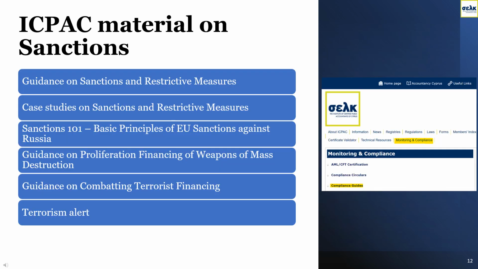Finally, ICPAC has issued a number of guidance documents, in an effort to enhance awareness and facilitate its members to navigate the complex legal and regulatory framework relating to sanctions. The guidance can be located on ICPAC's website, under the tab Monitoring and Compliance, in the Compliance Guide section.